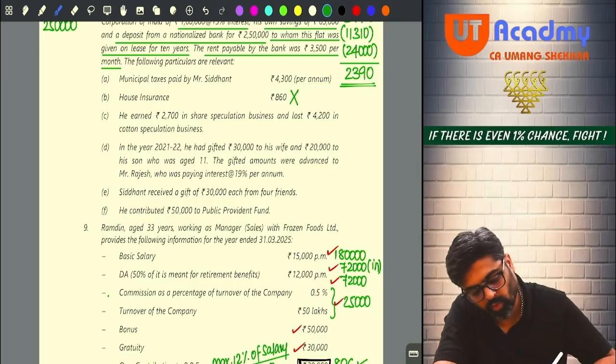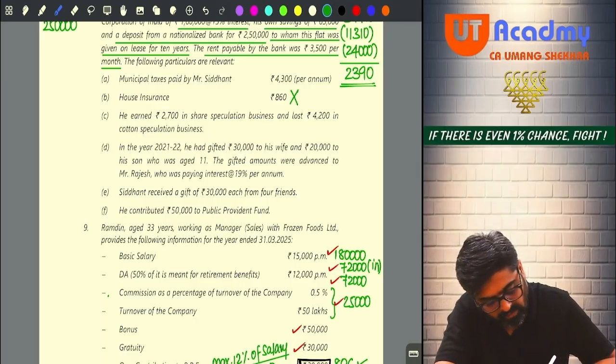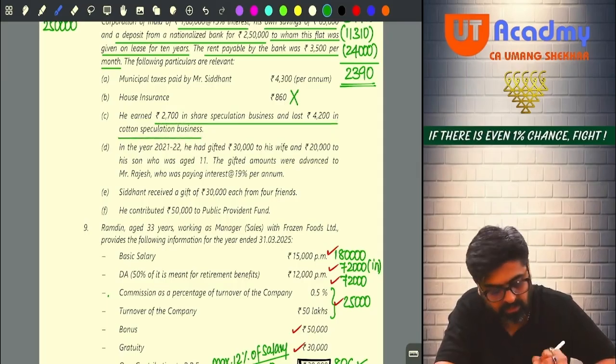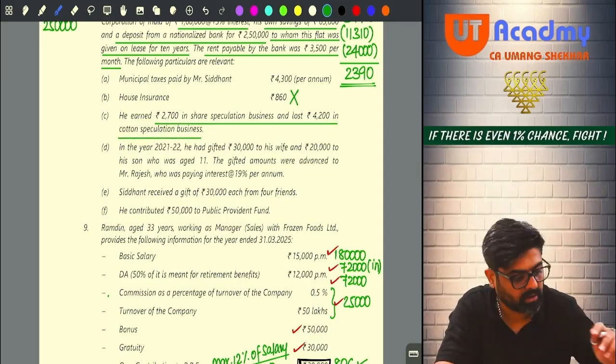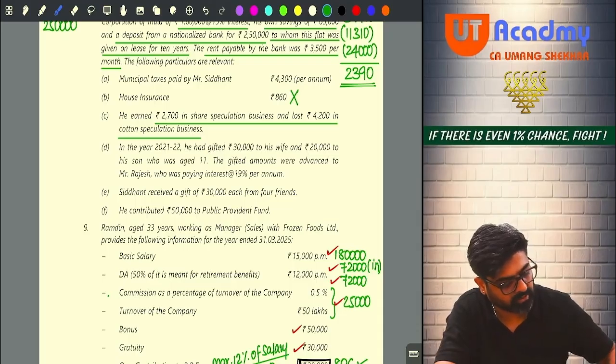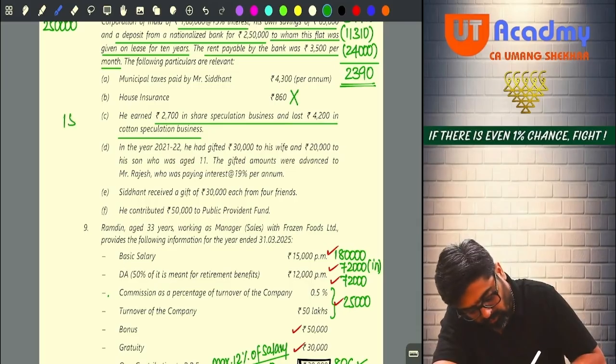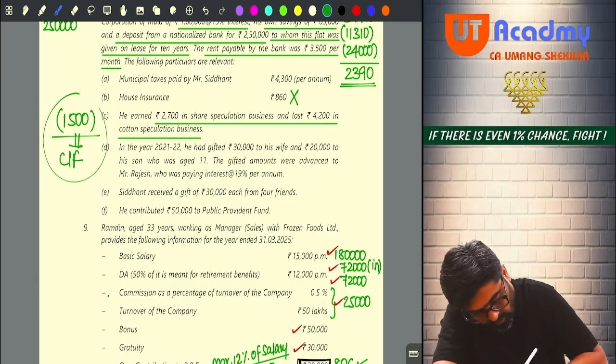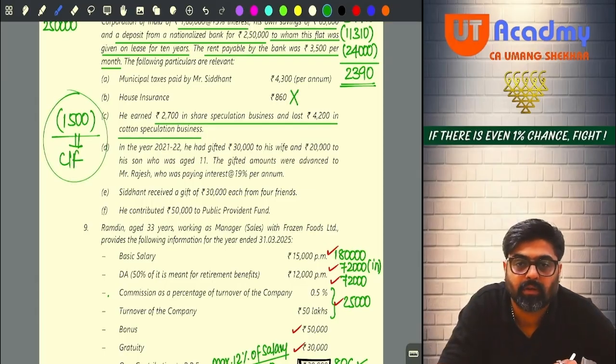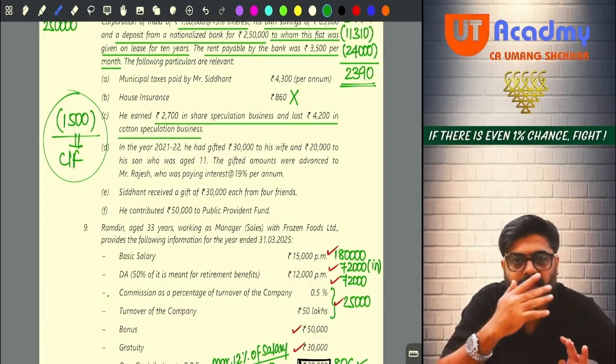Okay. He earned 2,700 in speculation business and lost 4,200 in cotton speculation business. Speculation against speculation. So 4,200 minus 2,700, 1,500 loss of speculation business. This will be carried forward. This is speculation business loss. Now in this year, it cannot be allowed as a set off against any other business income, against any other head. This will be directly carried forward.